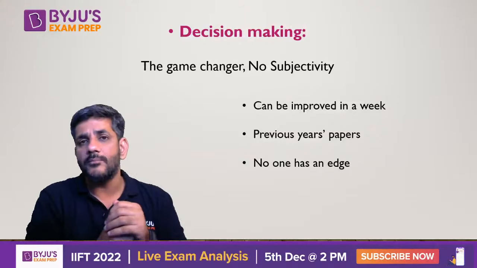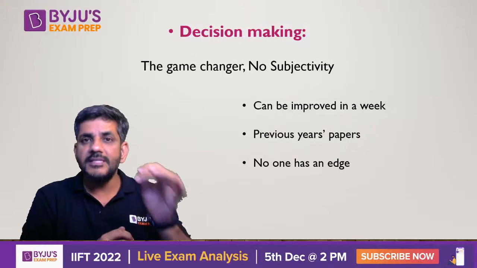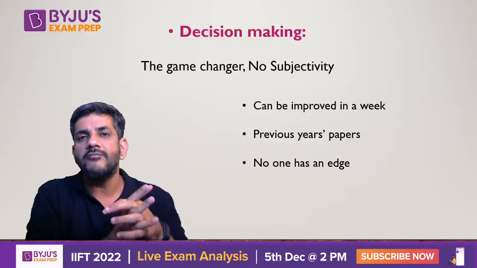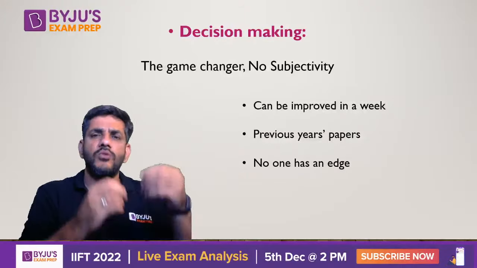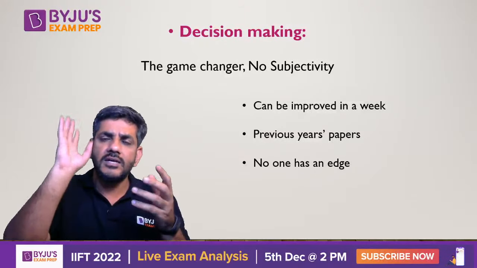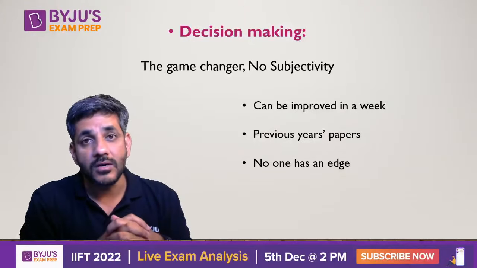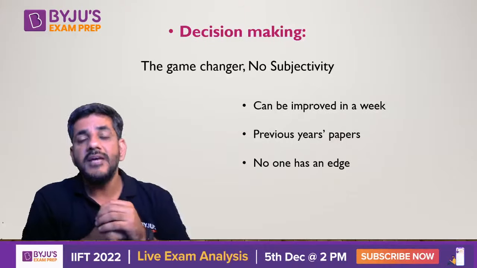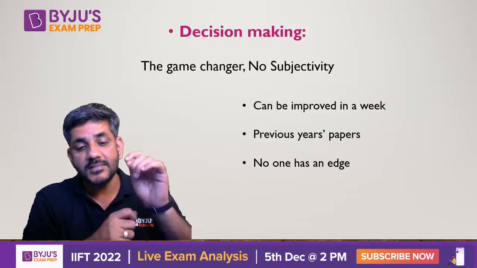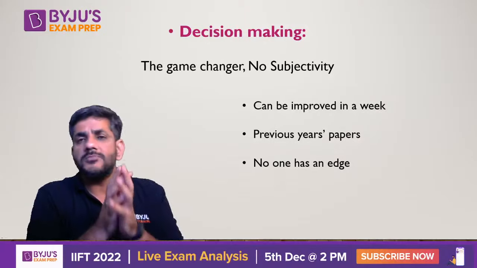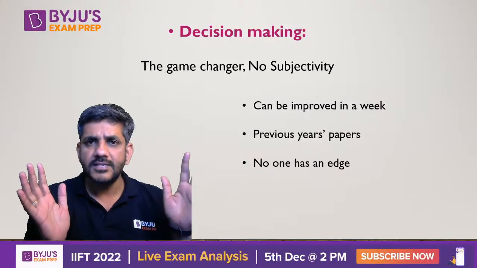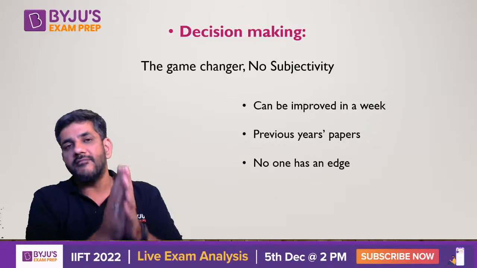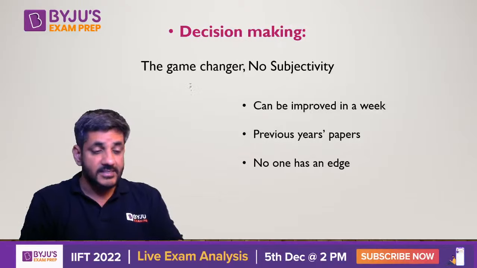This is a very important point, that if you prepare for it, within a week you can be equal to those people who have been preparing for decision making for ages. Let us say there is a person whose dream college is XLRI, so he started studying DM in 10th class itself. Still you can be equivalent to that guy within a week. That makes it a very important point. The best thing about decision making is that in previous year papers you have lots of questions to practice and understand from there, and you can improve in very little time. These are important points of decision making.